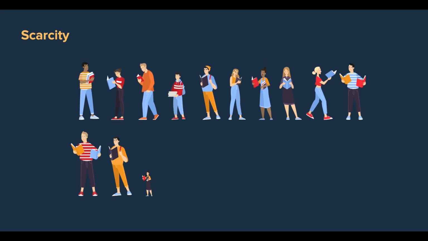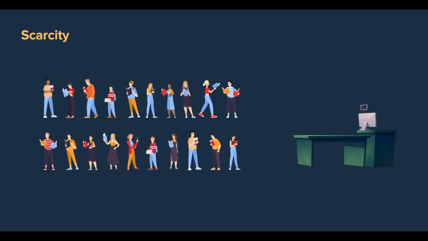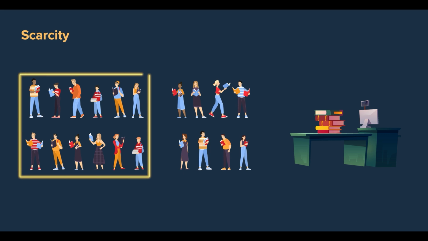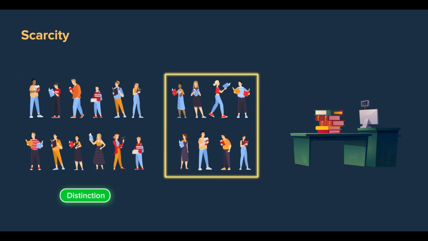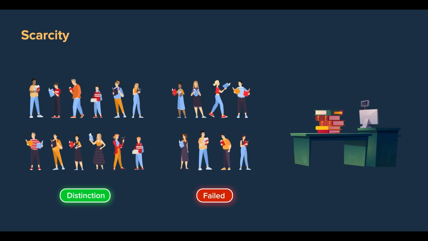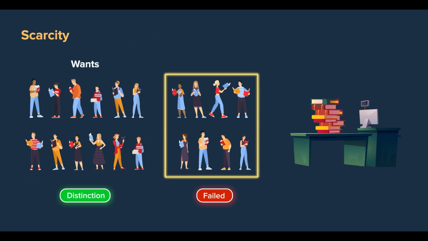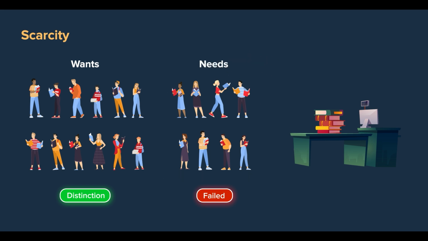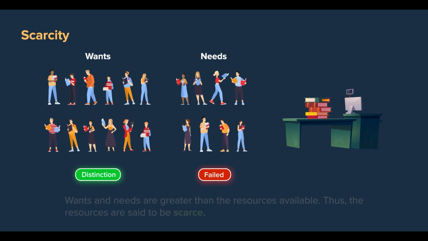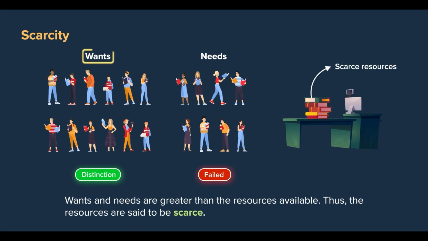Let's say there are 20 students in your economics class, but there are only 5 economics books in your library. Out of the 20 students, 12 scored distinctions, while the other 8 have consistently failed. Now, let's say all 20 students want to borrow the books today. In this case, we can say that the group of 12 students who scored distinctions have a want for the books, whereas the 8 students who are failing have a real need for it. And because there are only 5 books, these books are our scarce resources since the wants and needs are in excess of the resources available.